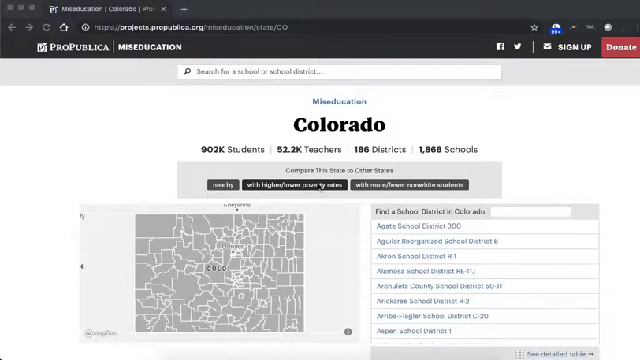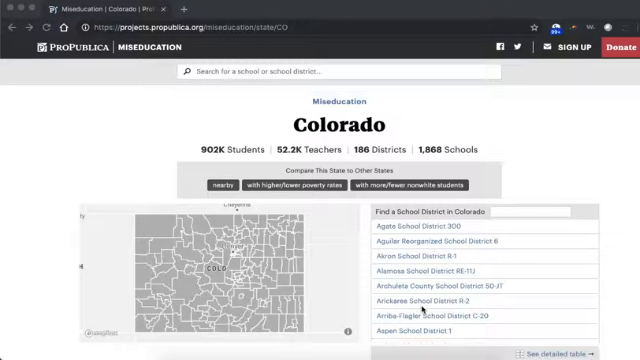For this first activity in the Restorative Practices module, we'll be looking at a database created by the independent nonprofit investigative journalism organization ProPublica. They've done this for each state and they've tried to mine down to each school district. Colorado's is pretty robust, which is great for us. We can see a lot of different data.